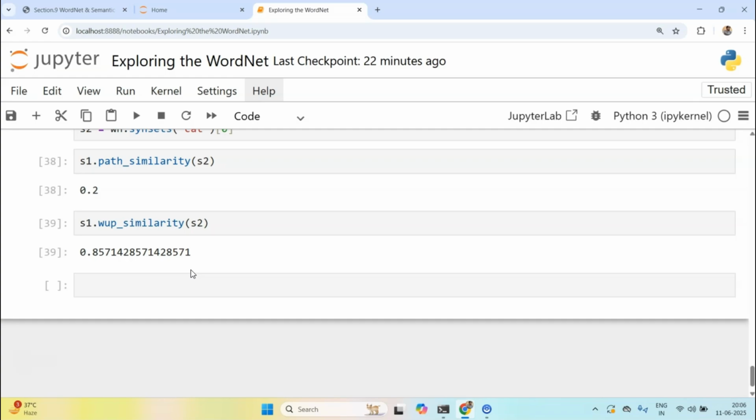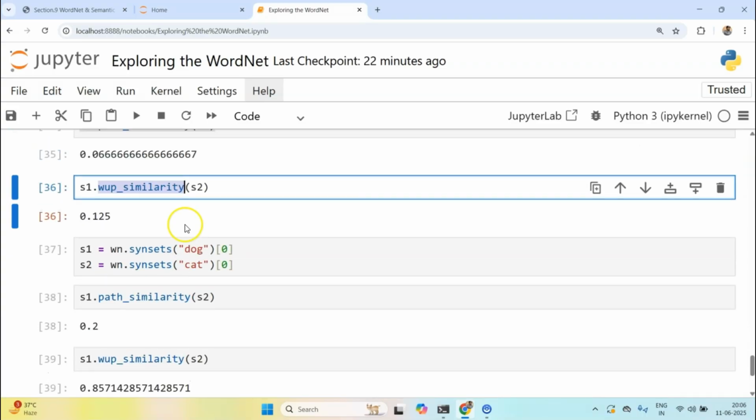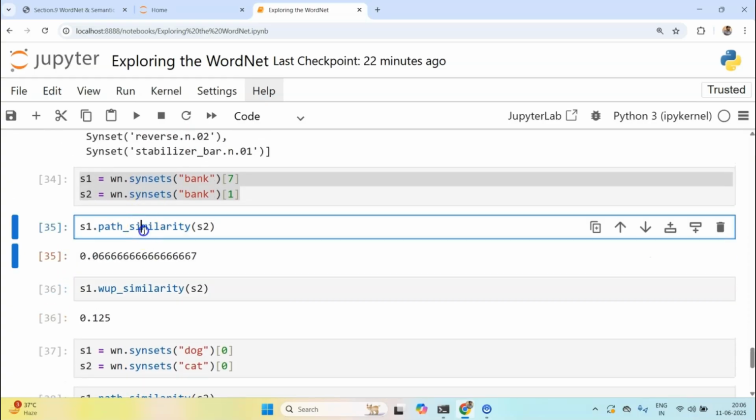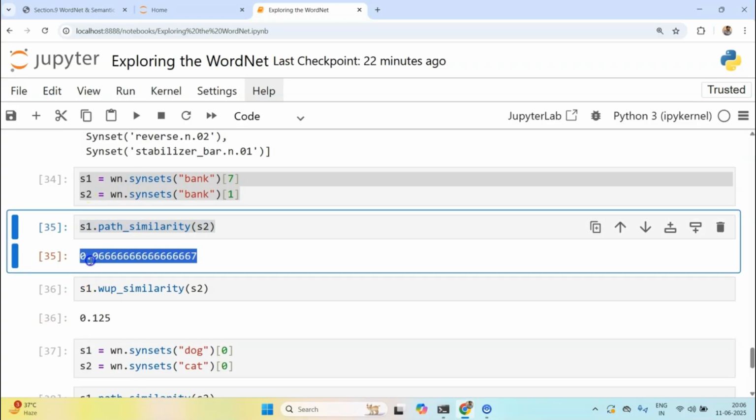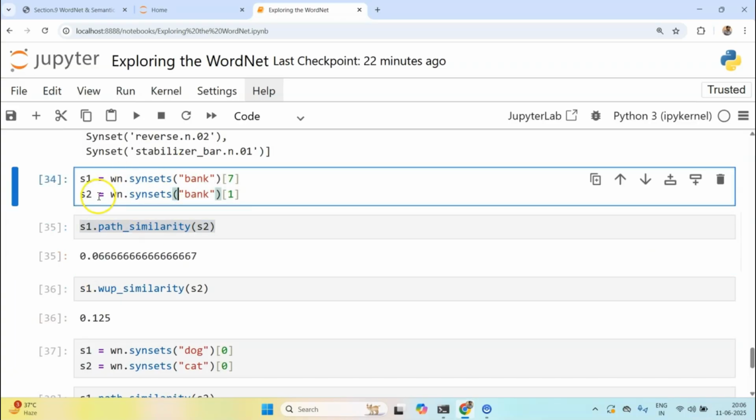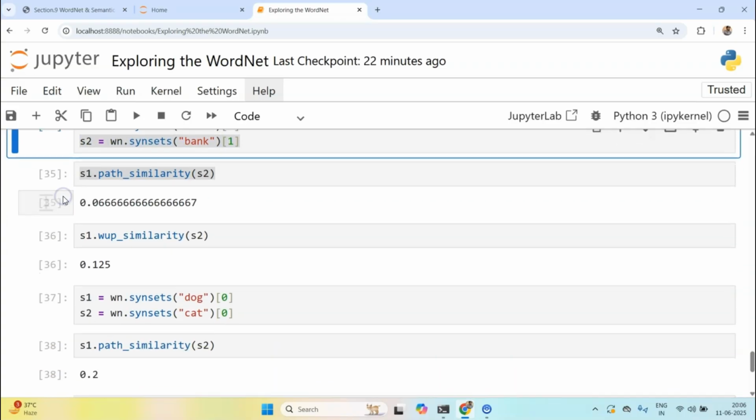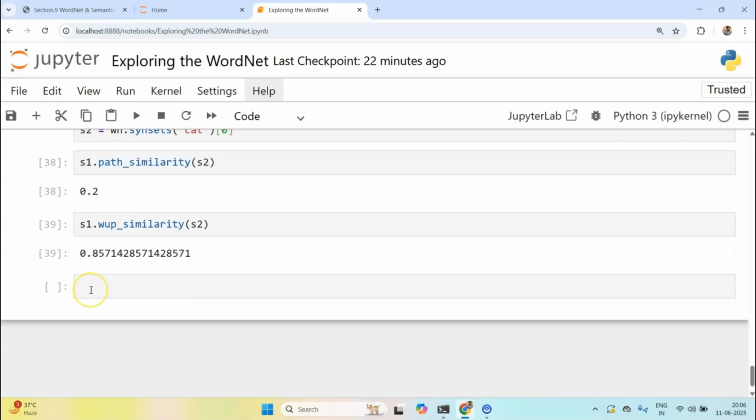Now also, one more thing: similarity works only when both synsets are in the same parts of speech and use the right sense. Maybe this gave you the lower score because the parts of speech for both of these synsets might have been different. Maybe, who knows? So at this point I would like to close out this lecture. In the next lecture, we are going to discuss something really interesting, word sense disambiguation, and it's a really cool concept. I'll see you in the next lecture.